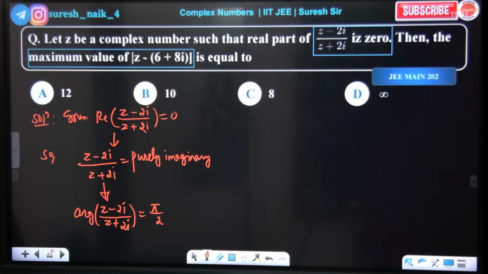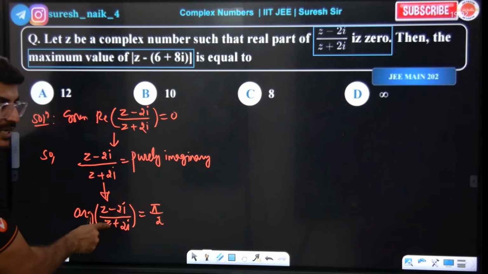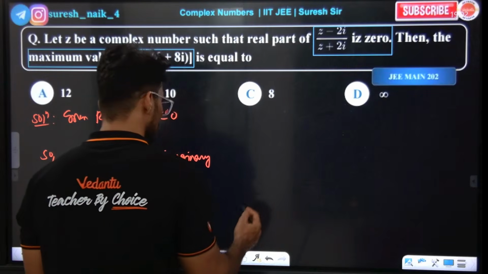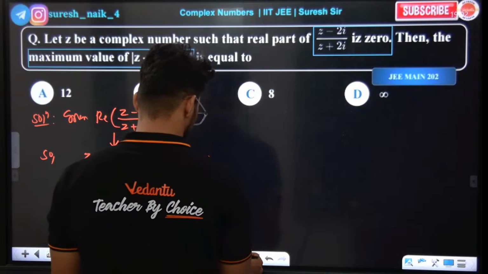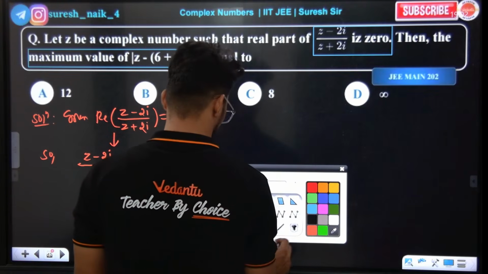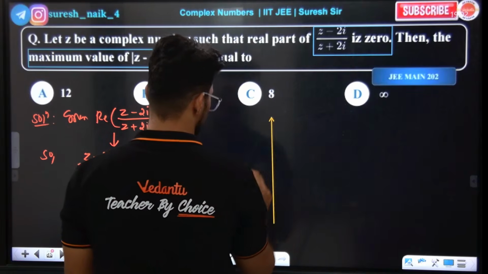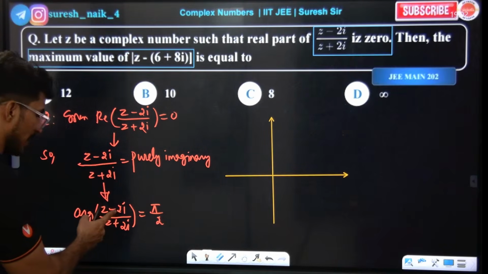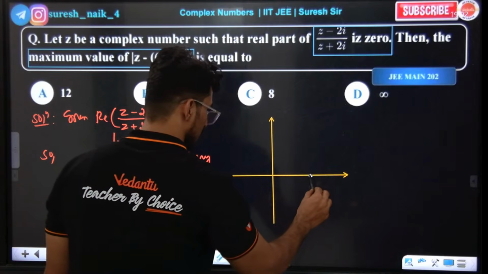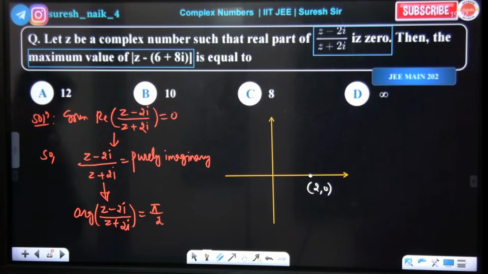Excellent. Now this looks like z1 and z2 form. z minus 2i is obviously a circle, but let me tell you one thing. Wait just a minute. This is the imaginary axis, this is the real axis. Look carefully: this point is 2, 0, somewhere here, a fixed point. This is minus 2, 0.